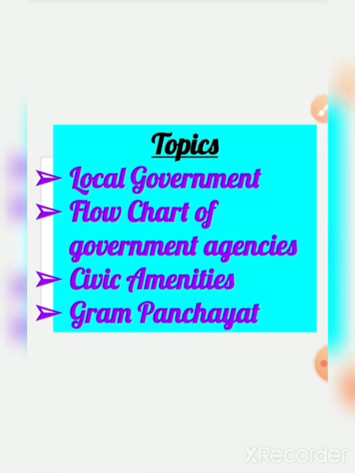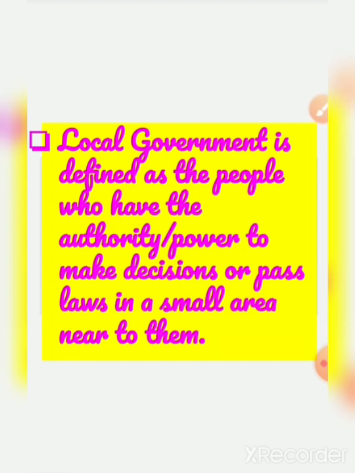So the topics which we are going to cover in this class are: what is local government, flowchart of some local government agencies, then civic amenities, what are civic amenities, and then gram panchayat. So children, as I have told you, first you should know what is local government. Local government is defined as the people who have the authority, power to make decisions or pass laws in a small area near to them.